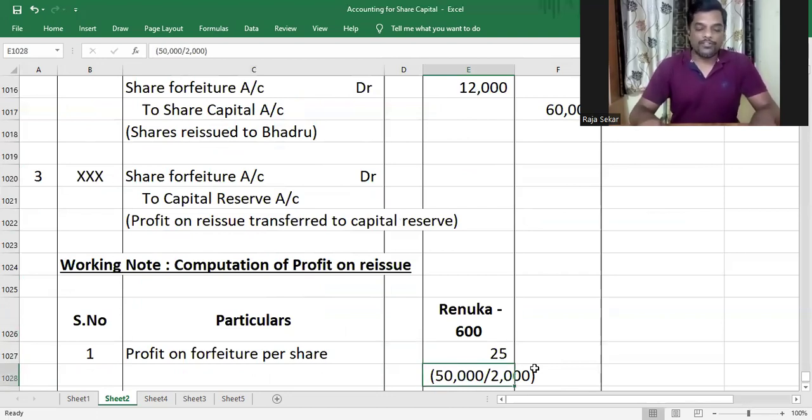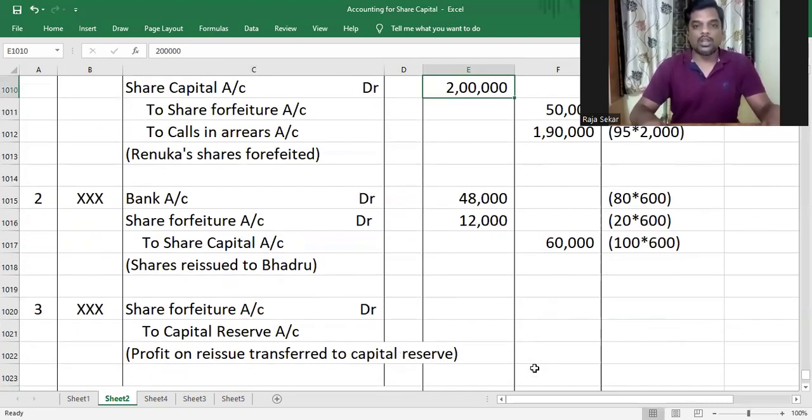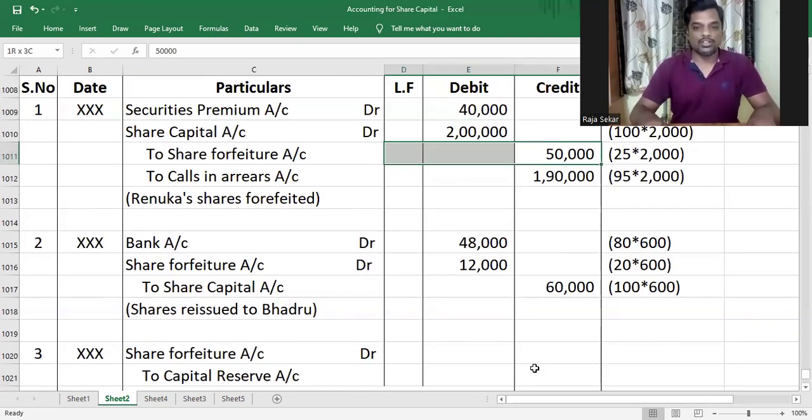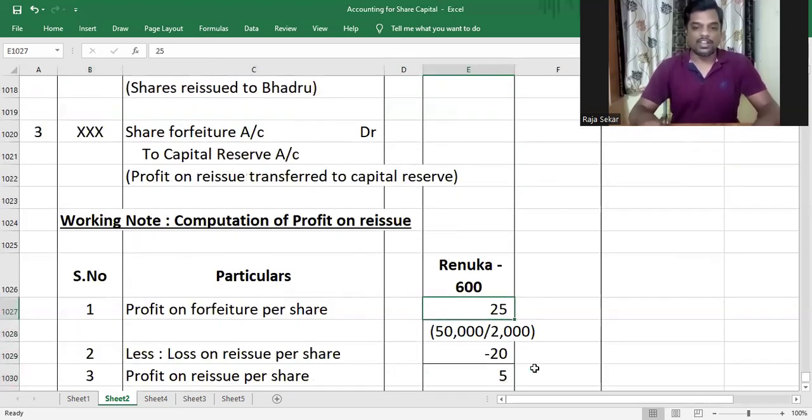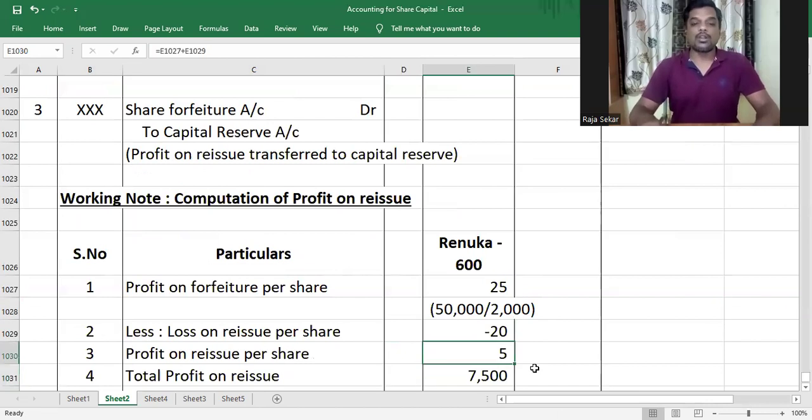The profit on forfeiture per share in this question is also 50,000. Total amount credited to share forfeiture account is 50,000 divided by the total number of shares forfeited. 50,000 divided by 2,000 gives you 25. The loss on reissue per share in this question is also 20 rupees, so that is minus 20. The profit on forfeiture per share minus loss on reissue per share will give you the profit on reissue per share. Understood or not, my dear children?